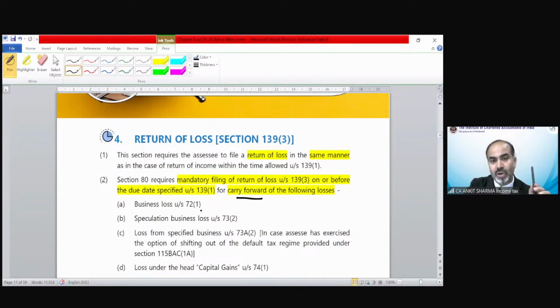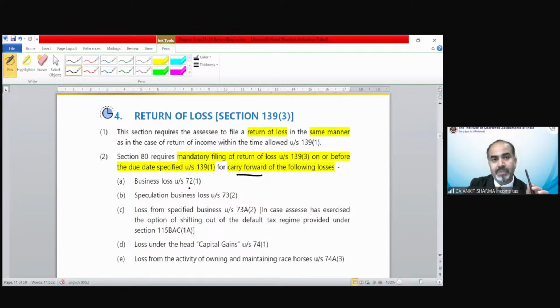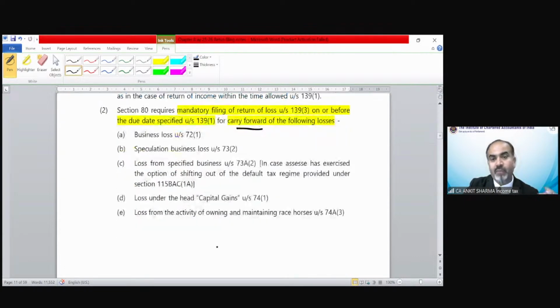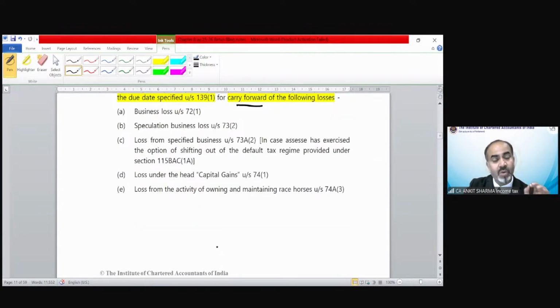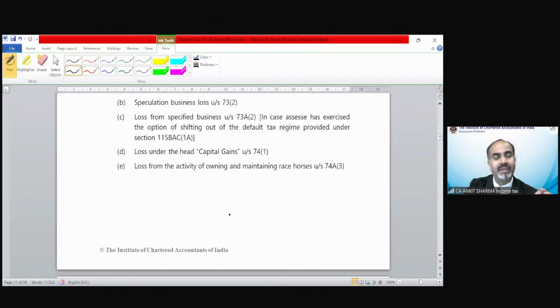So the business loss if you want to carry forward, speculation loss you want to carry forward, losses from speculation business, losses in capital gain, losses from the activity of owning and maintaining race horses, then you have to file your income tax return. That means the return of loss under section 139(3) up to the due date as specified above.